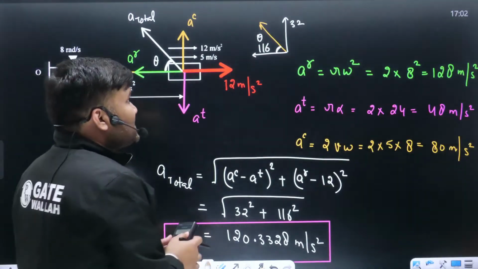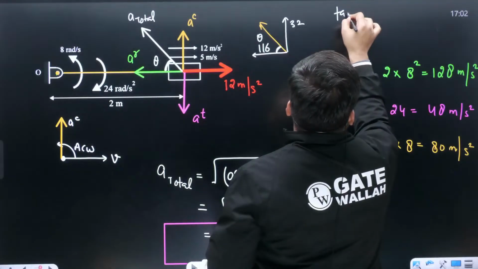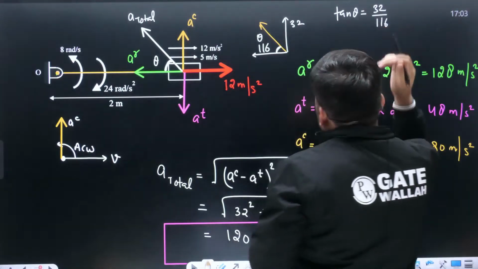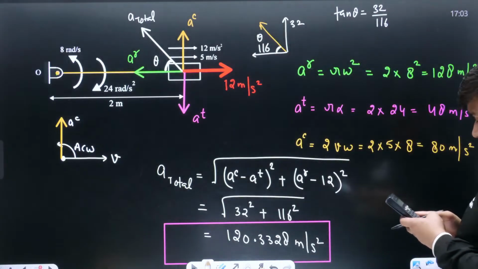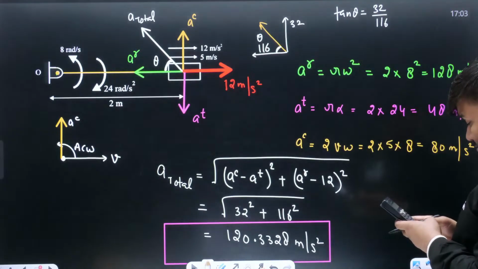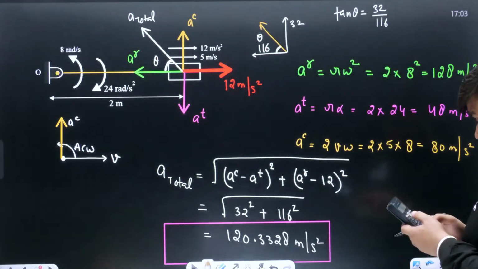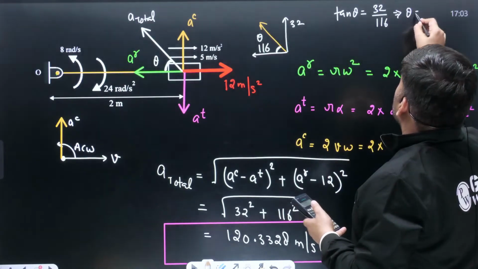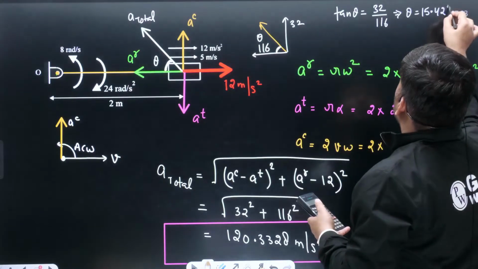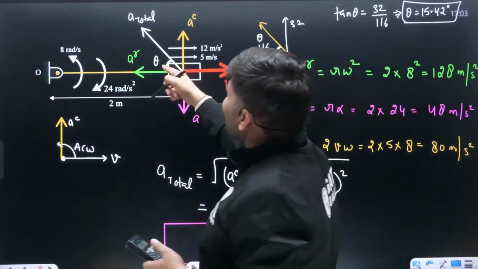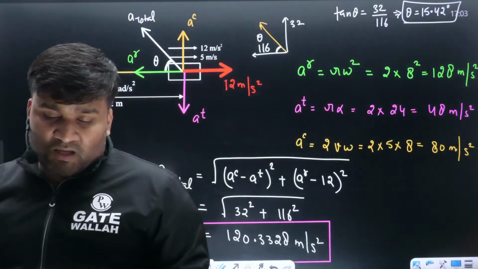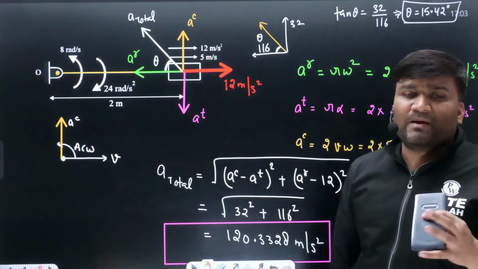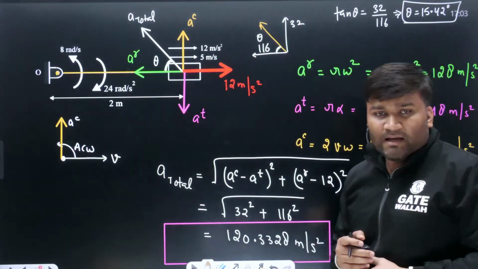How much will this angle be? This angle can be written as tan theta equal to the y component divided by 116. That is 32 divided by 116. Tan inverse gives theta equal to 15.42 degree. Everybody clear? This theta is 15 point something, 15.42 degree. In the examination, these kinds of questions can definitely be asked, beta. Clear?